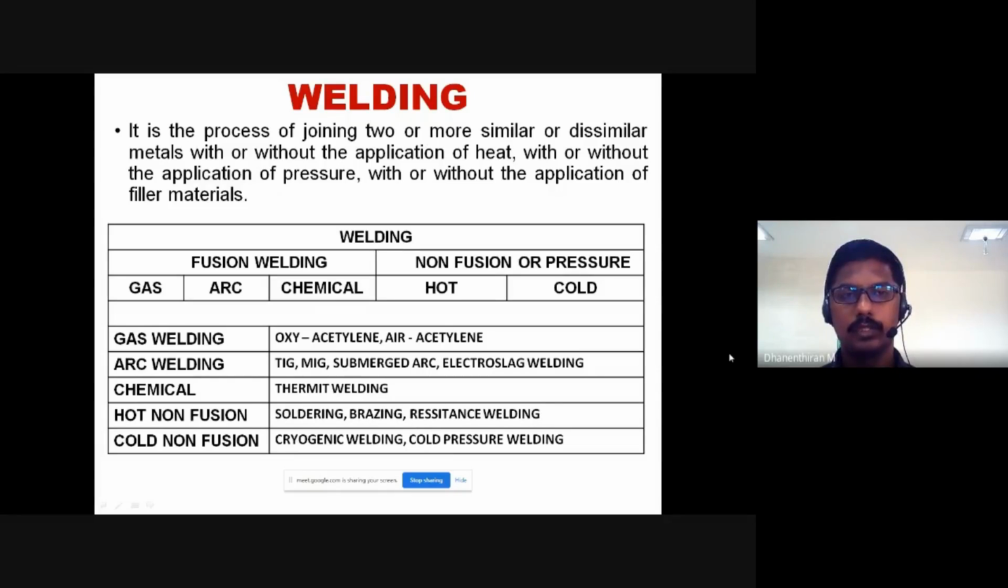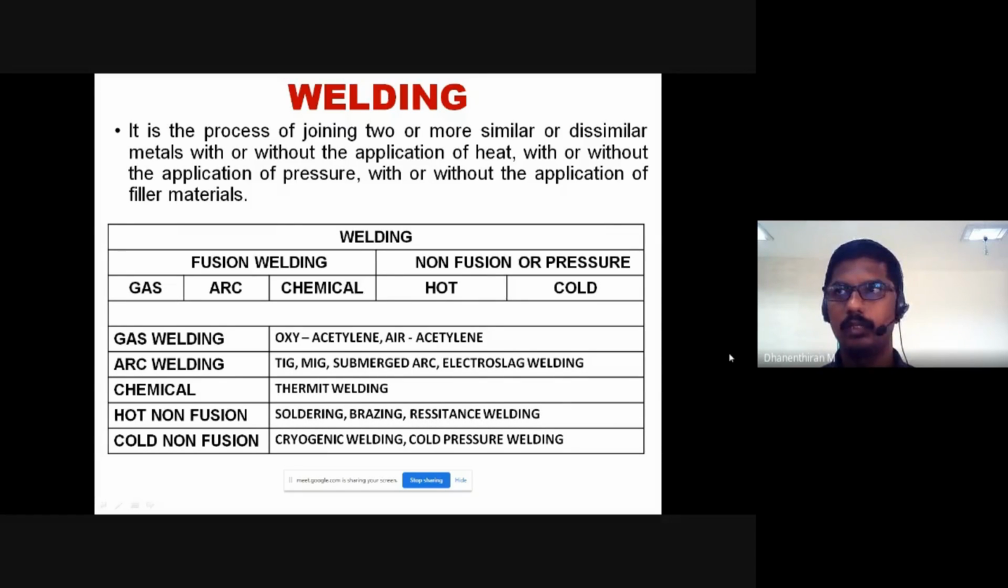So, in this topic, we are going to see about welding. Welding is a process of joining two or more similar or dissimilar metals, either with or without application of heat and pressure, and with or without application of filler material. Welding is one of the joining processes.